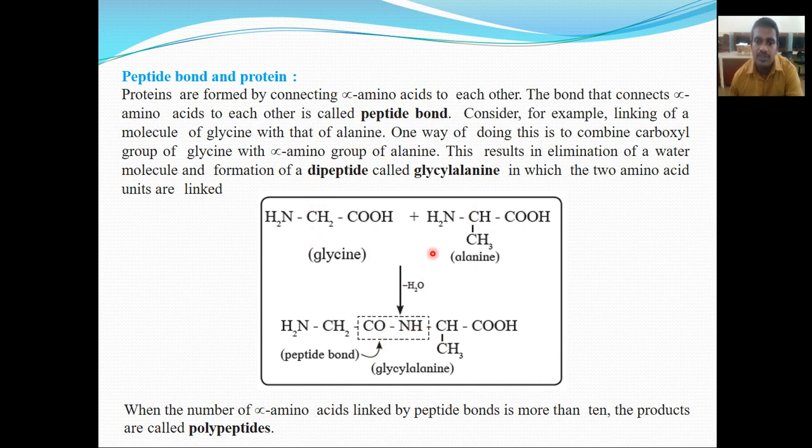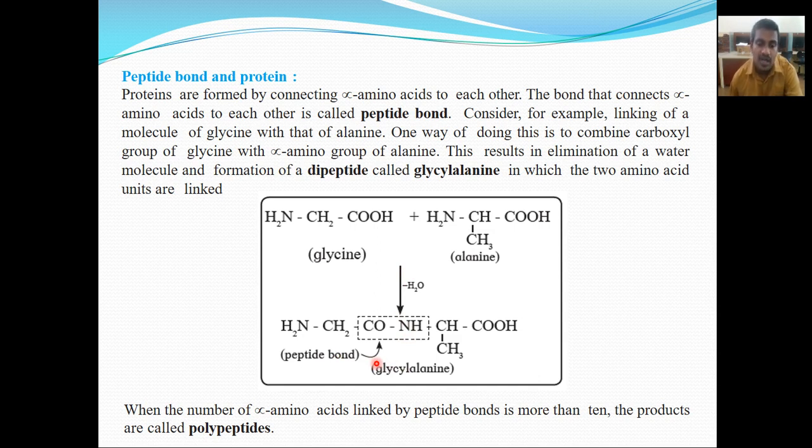This bond is formed by the elimination of a water molecule, and the formation of a dipeptide, the final product, glycyl alanine, in which two amino acid units are linked.